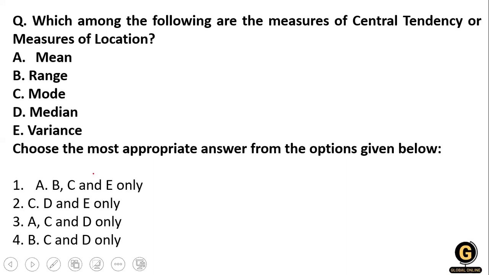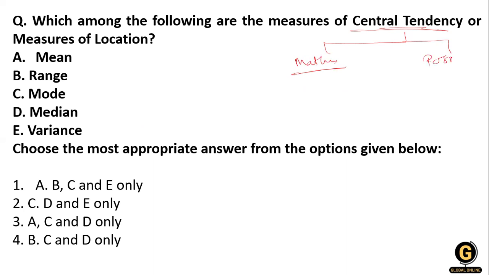Now, which of the following are the measures of central tendency and measures of location? You know that central tendency is calculated in two ways, by the mathematical way or by the positional way, or you can say the location. In the mathematical way there is the mean, and by position there is the median, and there is the mode.